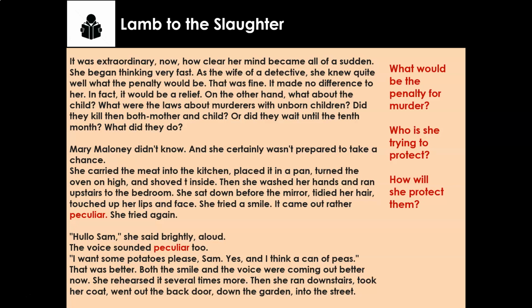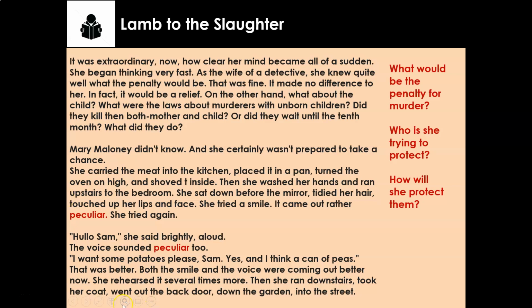So guys, we have to think about her motive. So what's going on inside of Mary's thoughts and thinking. Now, she has 3 questions that we need to understand to get inside her head and her motive. So first of all, what would be the penalty for murder at the time the story is written? Who is she trying to protect and how is she going to protect them? Now, we're going to use these 3 questions to think about today. Okay, and then we're going to see how they pan out, how they take the story in a direction. So what would be the penalty for murder?